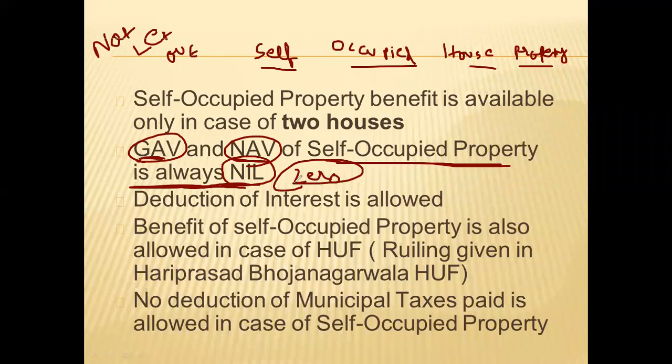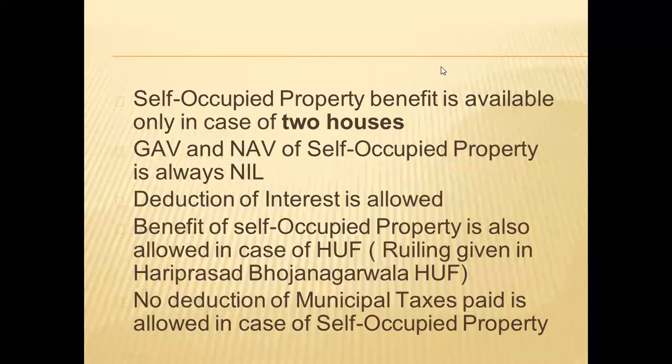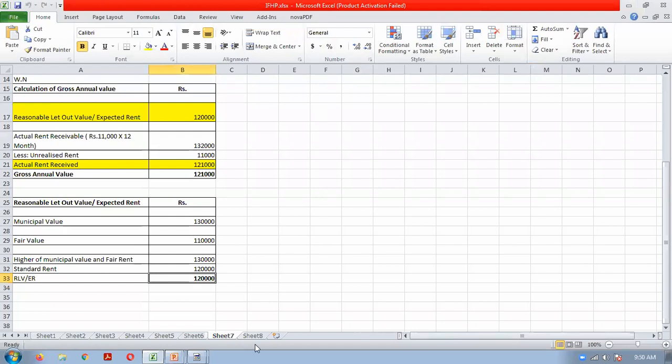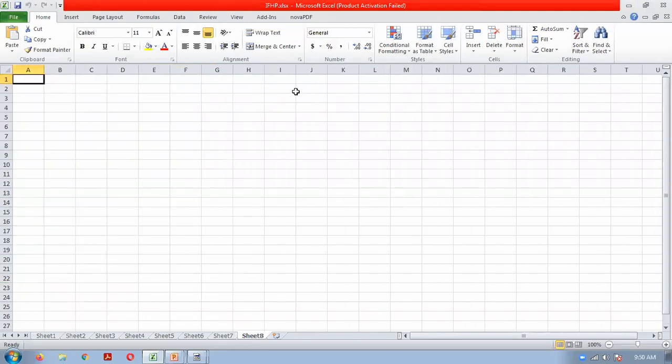Now, suppose an owner is having more than one house property, then can all the house properties be treated as self-occupied house property? This is the first important question. Okay, because self-occupied property means, we have understood, it is not a let out property. So the following situations can arise. Let us understand briefly each situation.